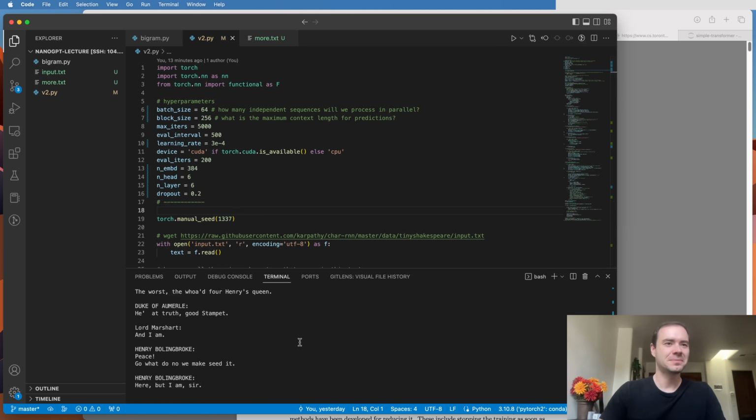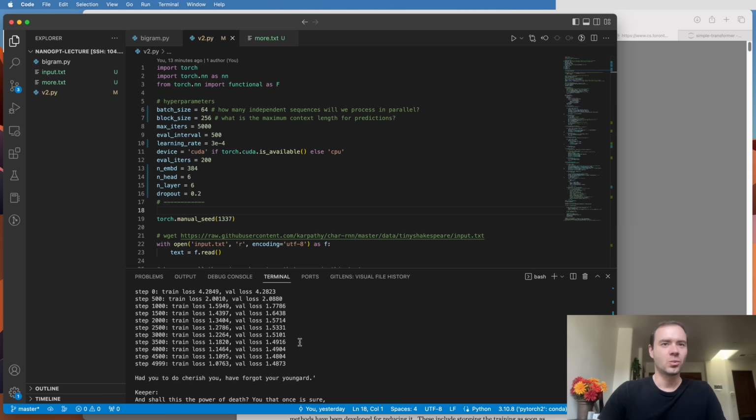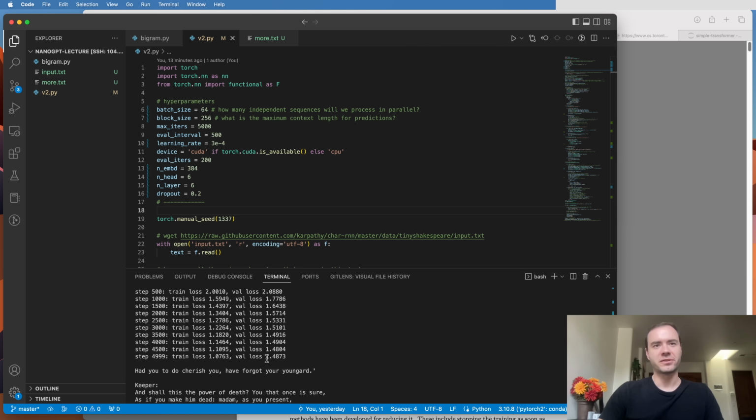Let me just scroll up here. We get a validation loss of 1.48, which is quite a bit of an improvement on what we had before, which I think was 2.07. So we went from 2.07 all the way down to 1.48 just by scaling up this neural net with the code that we have. And this, of course, ran for a lot longer. This maybe trained for about 15 minutes on my A100 GPU. So that's a pretty good GPU.